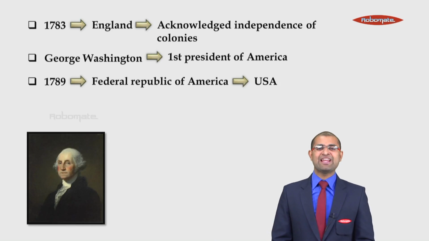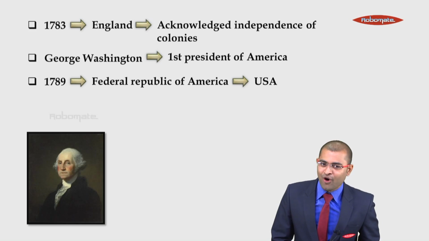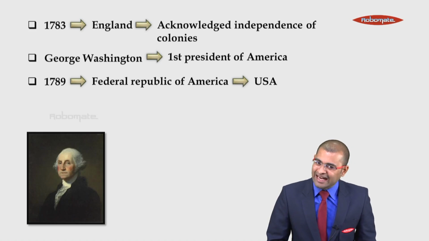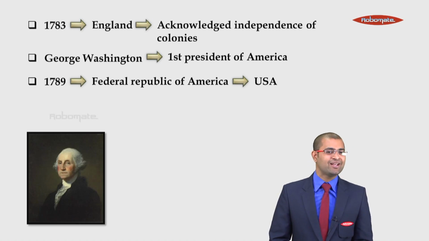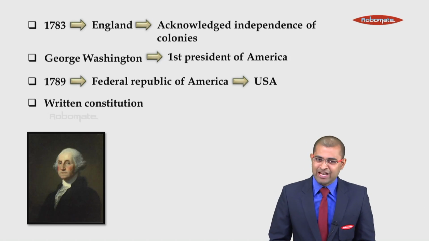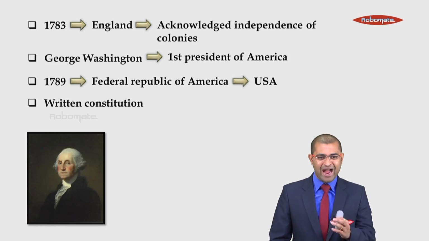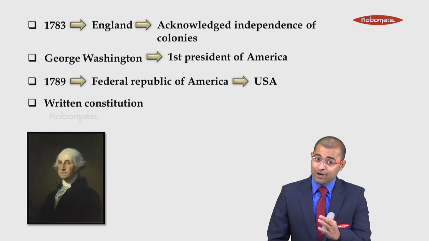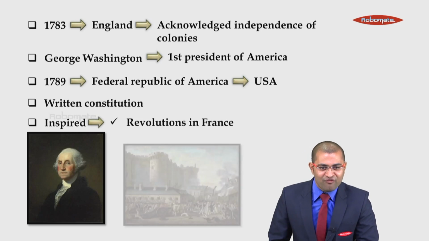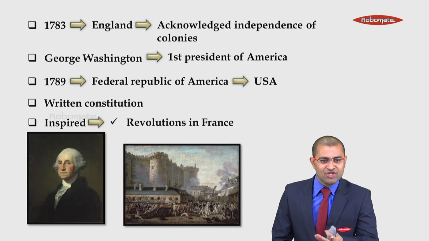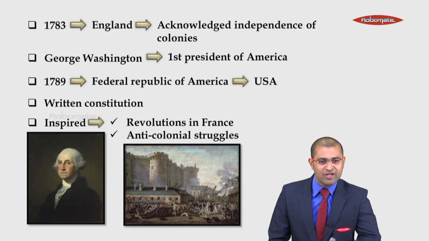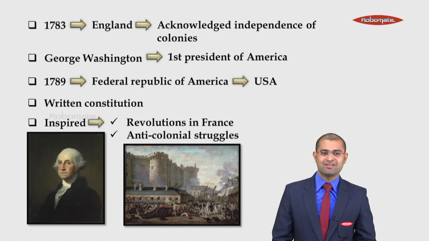And in 1789, the Federal Republic of America formed a country called the United States of America, which comprised 13 states. Later on, 37 more states were added, and now USA comprises 50 states. And USA was the first country to have its written constitution, which was later followed by many other countries. And this American War of Independence proved to be an inspiration for revolution in France, and it also proved to be an inspiration for anti-colonial struggle.